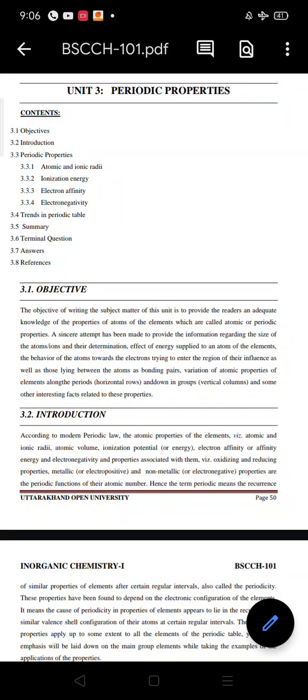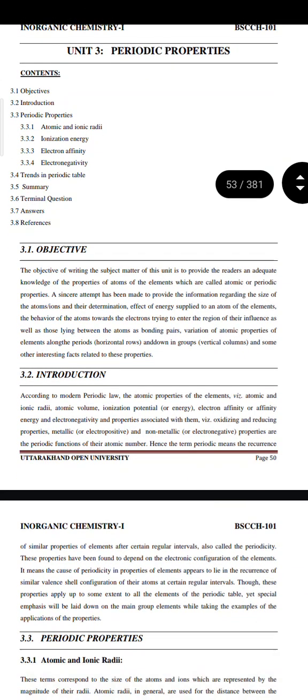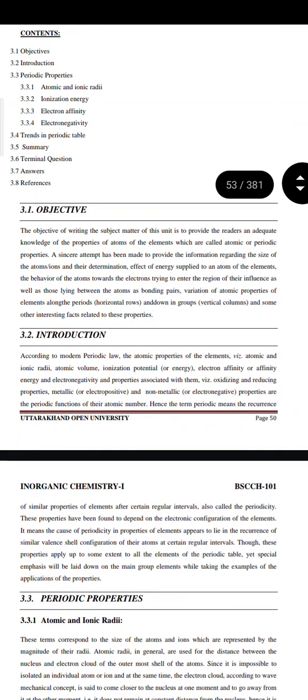Hello everyone. Today I am going to start the chapter periodic properties from inorganic chemistry. The objective of writing the subject matter of this unit is to provide the readers an adequate knowledge of the properties of atoms of the elements, which are called atomic or periodic properties.